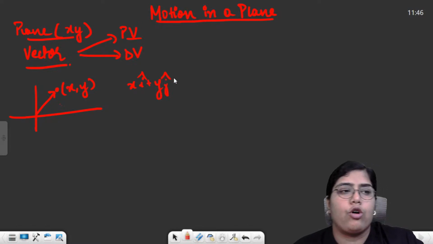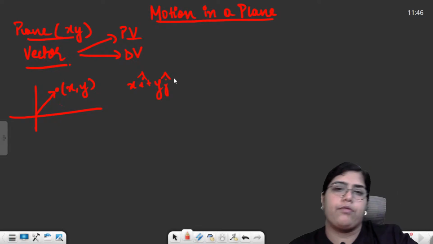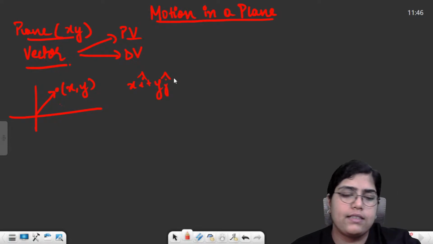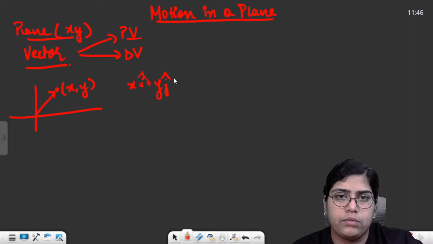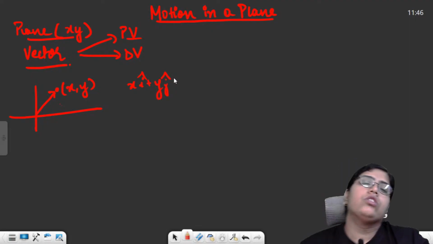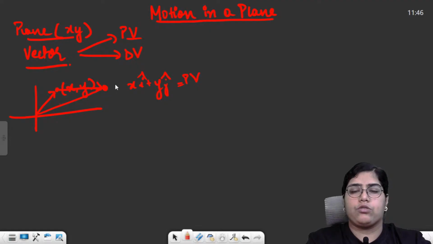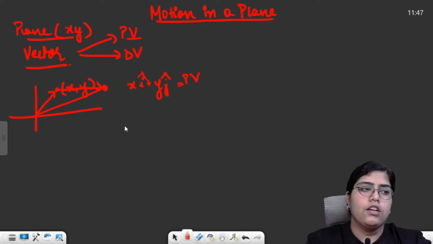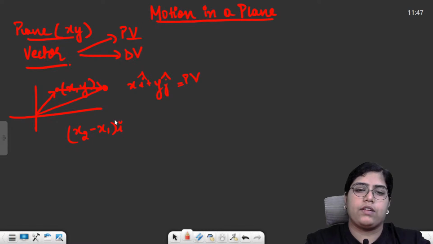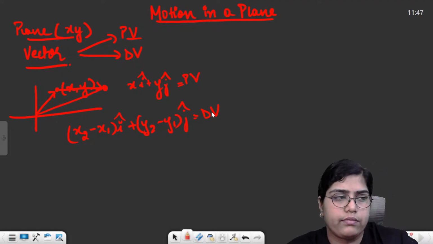i cap and j cap are my orthogonal unit vectors. I am skipping the types of vectors part because that is a pretty basic thing which you must be doing, right? So this is the position vector, and then displacement vector. If this particle comes from x1 comma y1 to x2 comma y2 point, then what will be the displacement and which vector will represent this? So if the final point is x2 comma y2, then the displacement vector is (x2 minus x1) i cap plus (y2 minus y1) j cap. This will be your displacement vector, right?